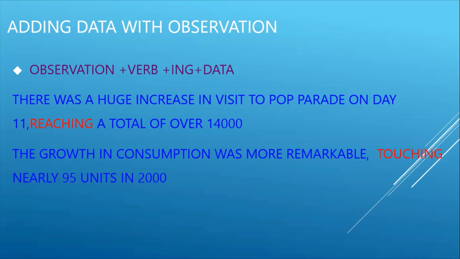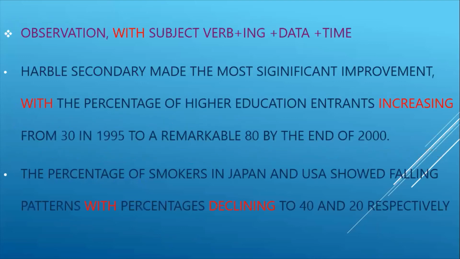This is a structure which explains how we can add data with observation. Another structure is observation, comma, with. Usage of with: then we need to add the subject or the noun phrase.